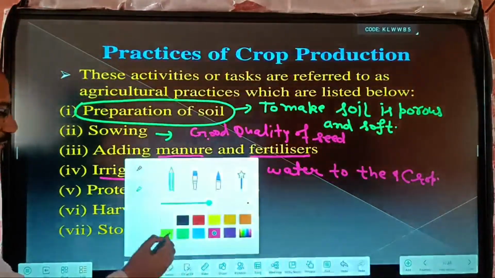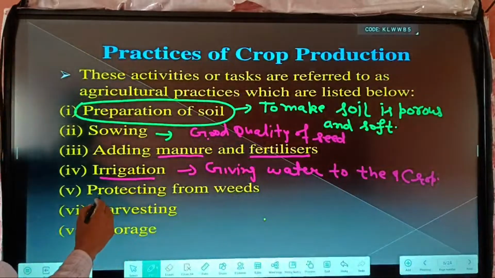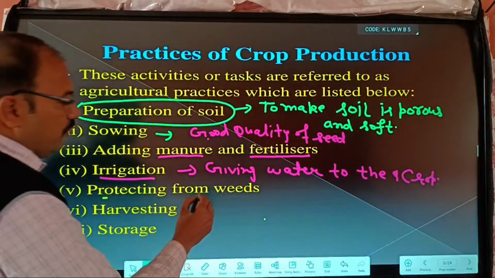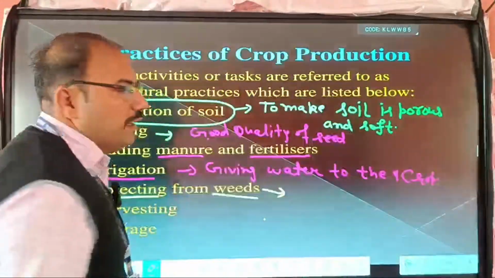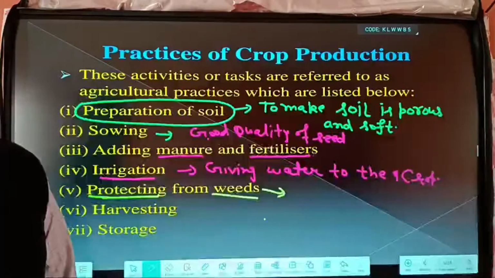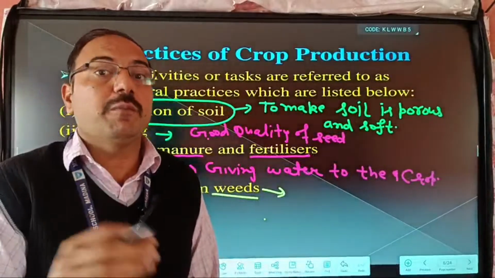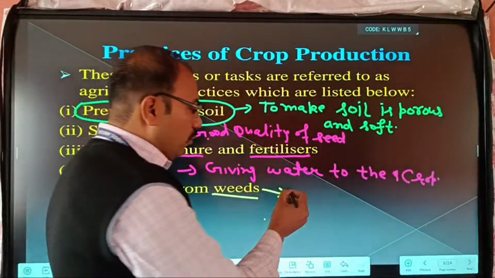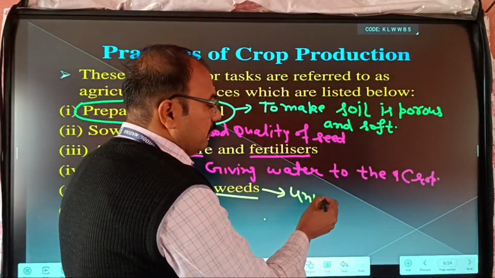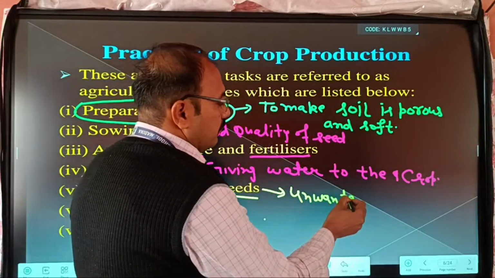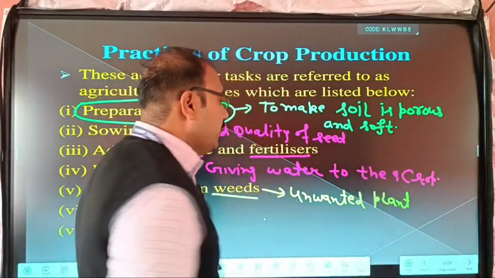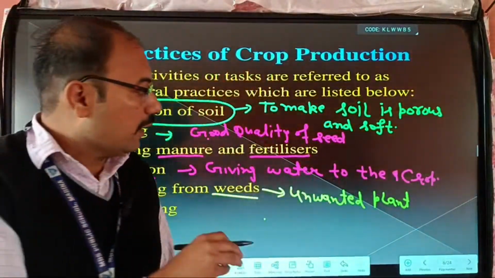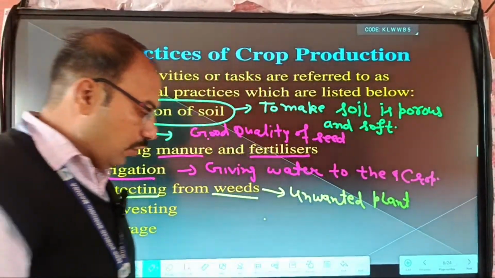And this is protecting from the weeds. So for weeds, many times unwanted plants are grown with the main crops. So what is an unwanted plant? These unwanted plants grow with the crops.